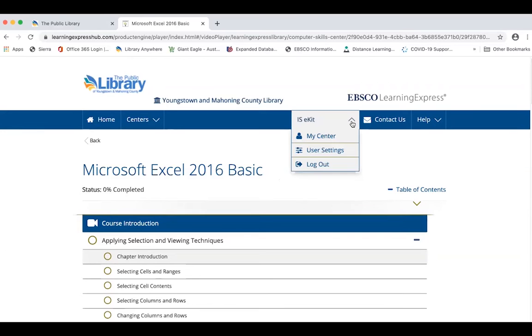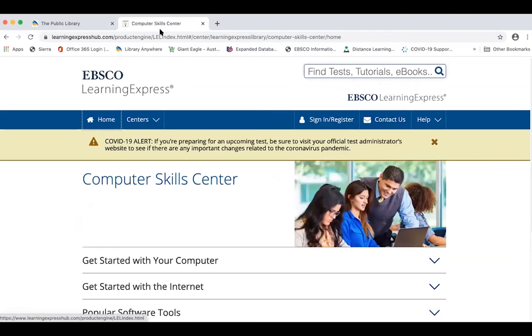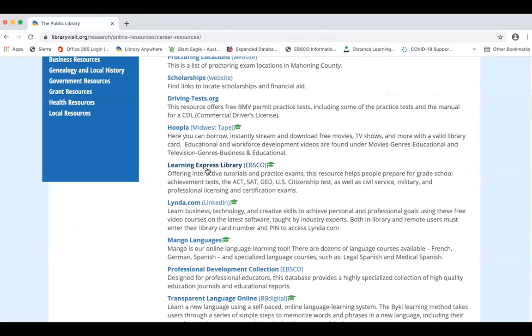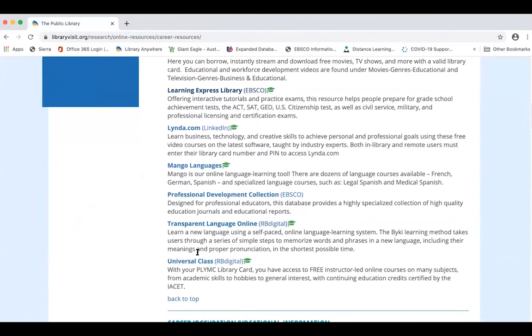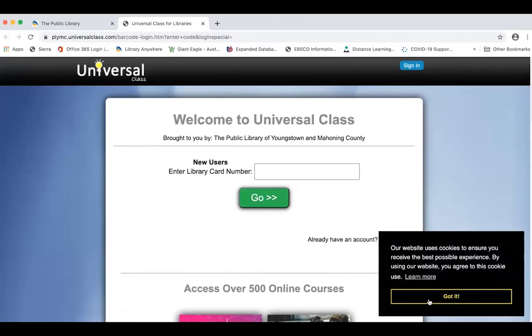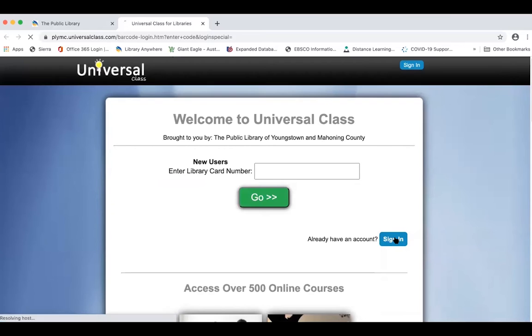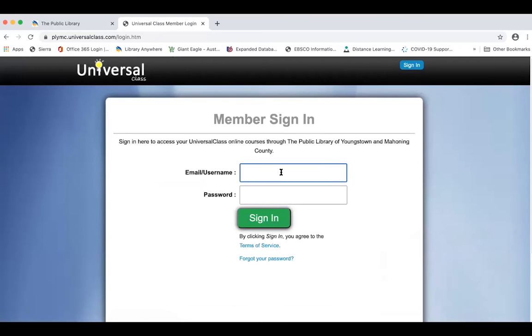So that's the last part here of the Learning Express Library. We're going to log out. And from here, we're going to move to our next overall educational resource, which is Universal Class. Universal Class always opens up with this cookie part. You just click Got It, and then we'll sign in.